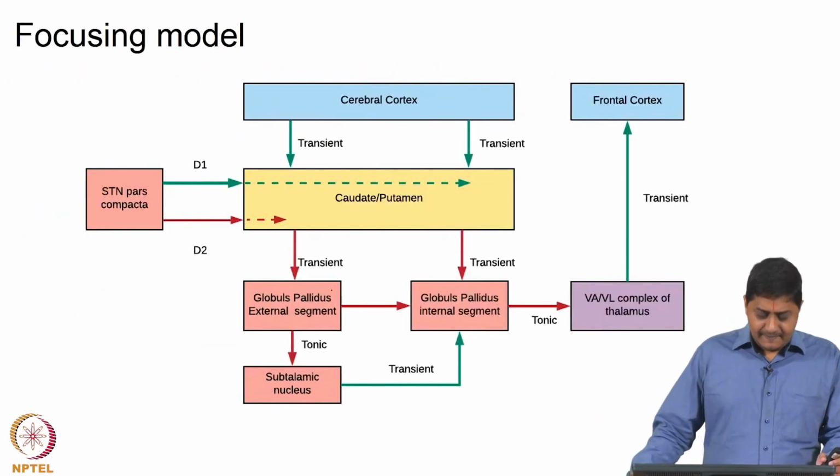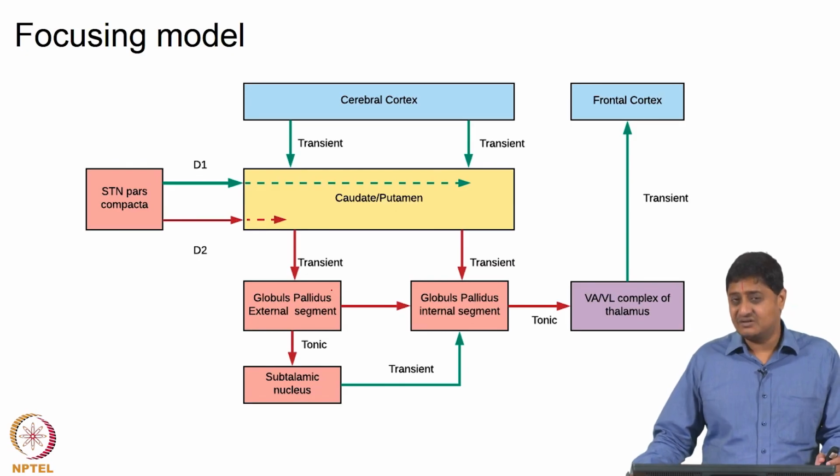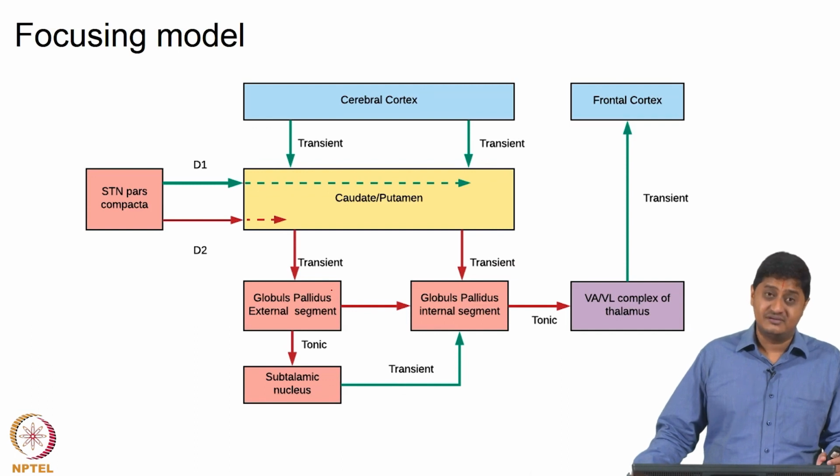Essentially, the idea that basal ganglia participates in movement selection means, whenever you say selection, what you are implying is you are going to select something that is beneficial to you. Now, that means you have to know what is beneficial, right.